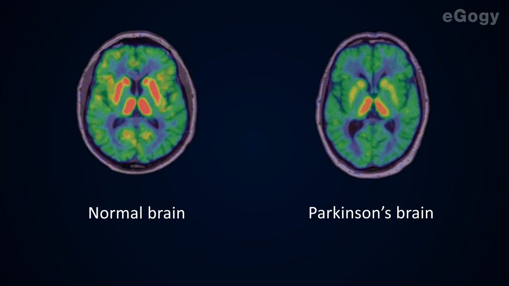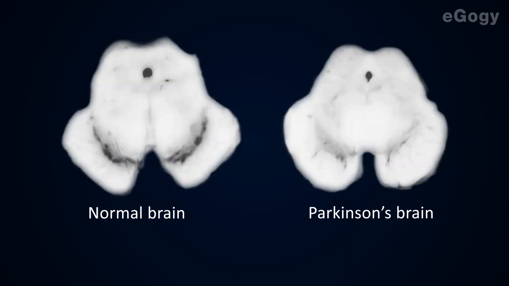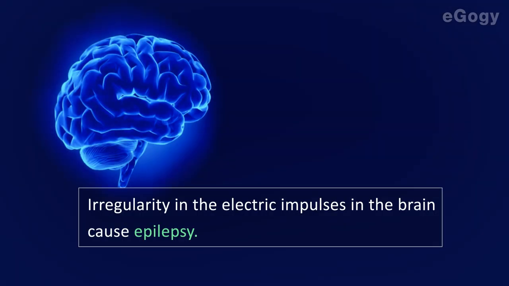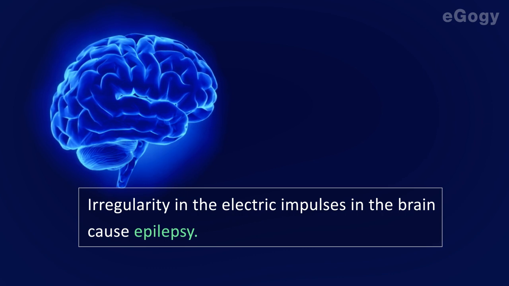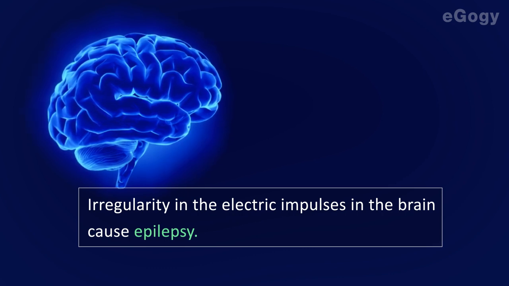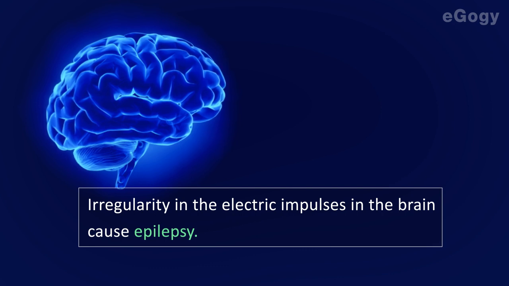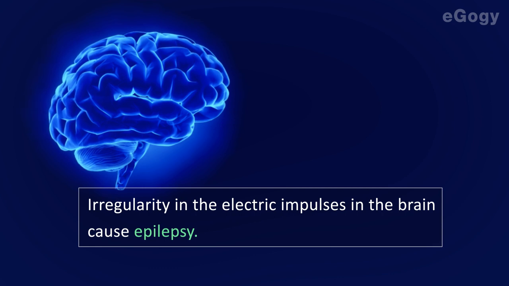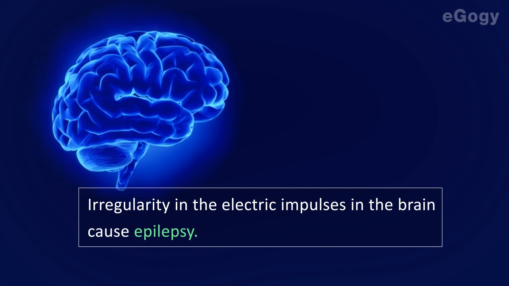Parkinson's disease is due to the degeneration of particular ganglia of the brain. This is due to the lack of a neurotransmitter called dopamine. There are treatments using dopamine for this disease, but it is incurable. Irregularity in the electric impulses in the brain causes epilepsy. Fits due to frequent and uncontrolled muscular contractions and unconsciousness are the symptoms. Continuous intake of medicines can control the disease.